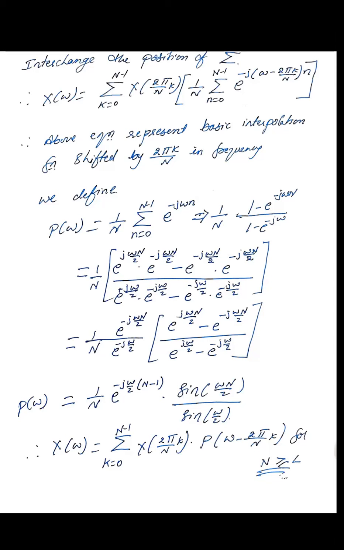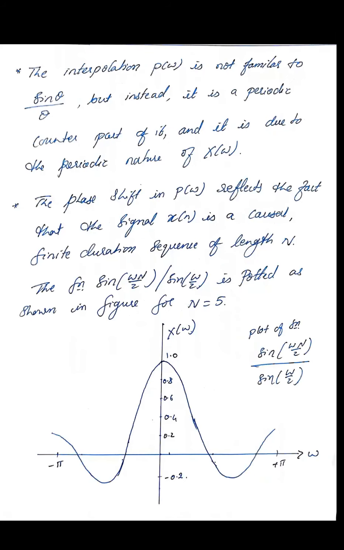Now here is how this particular waveform expression is represented. The interpolation P of omega is not the familiar sine theta by theta, but instead it is a periodic counterpart of it, and this is due to the periodic nature of X of omega. So if you observe here, it is not in the form of our required sinc function, that is sine theta by theta. So it is derived from a periodic function, that is the periodic nature of X of omega. How we have derived the waveforms, you can just take it out.